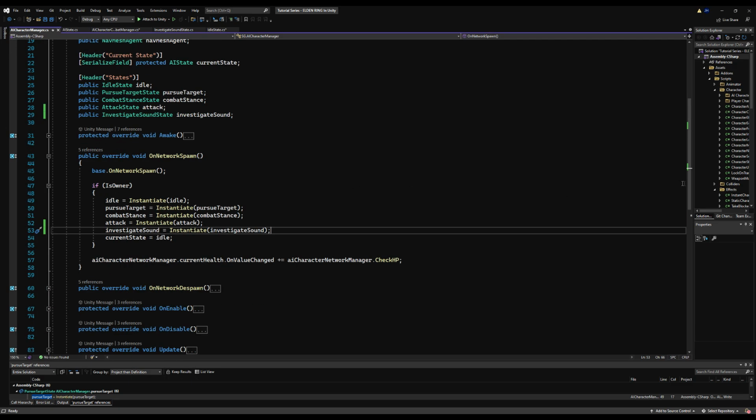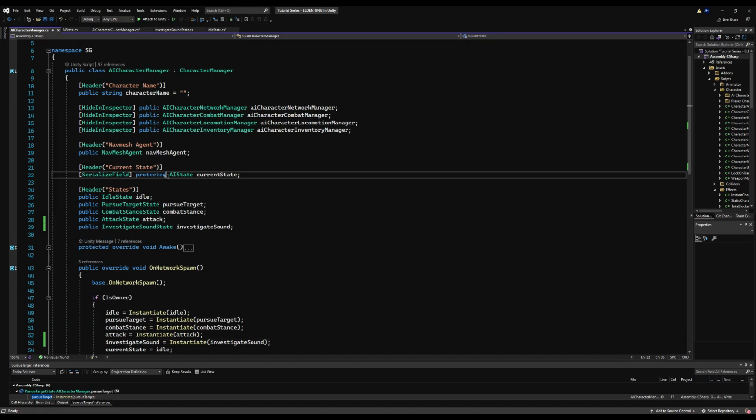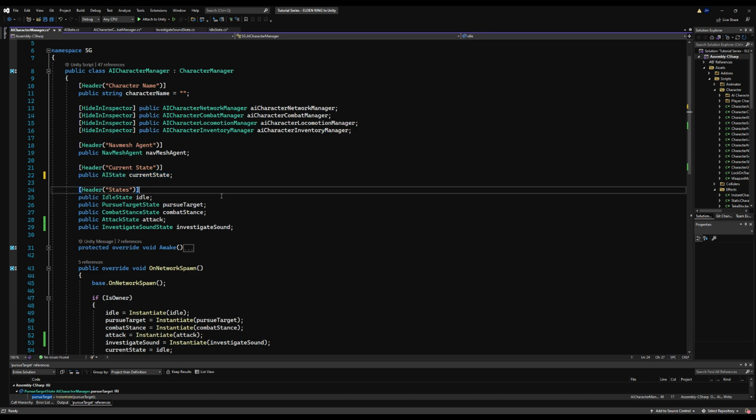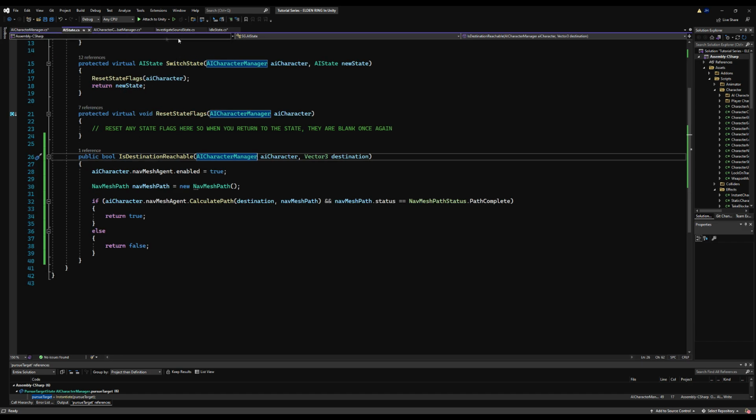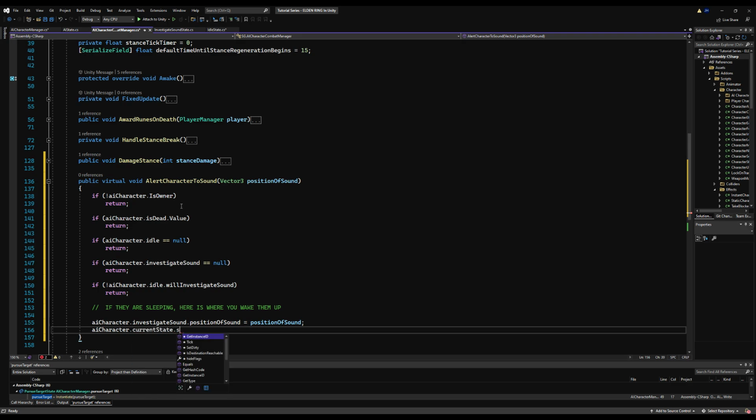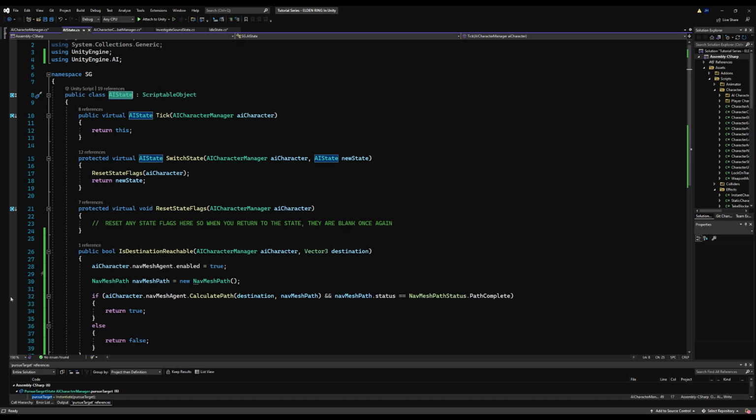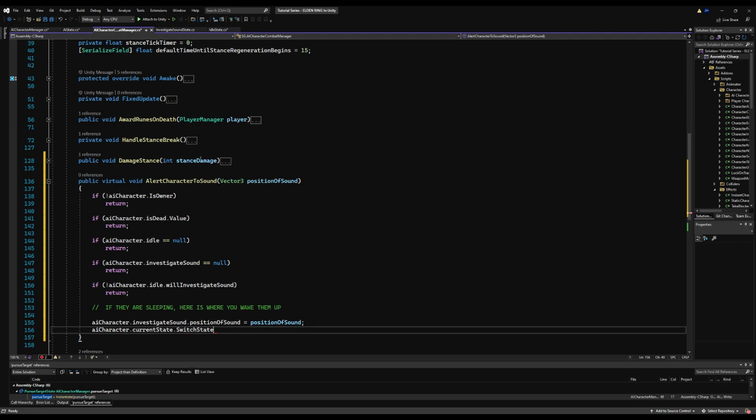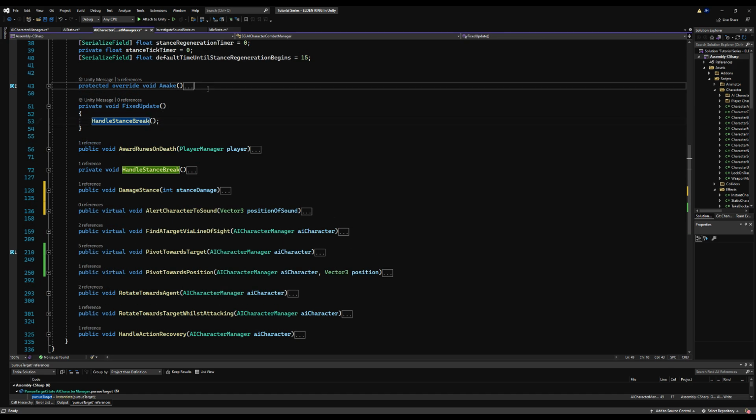Let's save this first. Let's go down to the AI character manager and make the current state public, because we have to induce a state switch ourselves from here, outside of the state. So we have to basically force the AI to switch. Let's also make AI switch state public, not protected. This is under AI state. We have to make them switch to the investigate sound state. So we're going to say AI character current state dot switch state, AI character, and we're going to pass the AI character dot investigate sound. I think we're good. Let's save this, and we're going to check it over in a second.